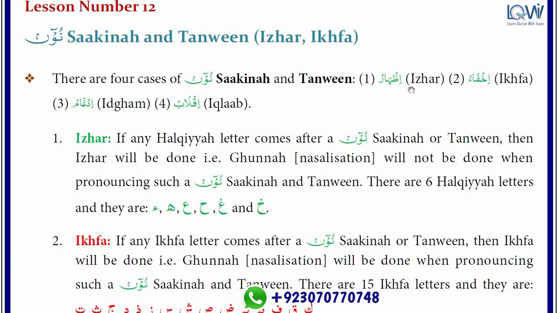So what are their names? First rule name is Izhar, second rule name is Ikhfa, third rule name is Idgham, and the last one is Iqlab. Izhar, Ikhfa, Idgham, Iqlab. These are the four rules of Noon Sakin and Tanween. So let's learn the definition of the first rule, Izhar, like when Izhar will be done.